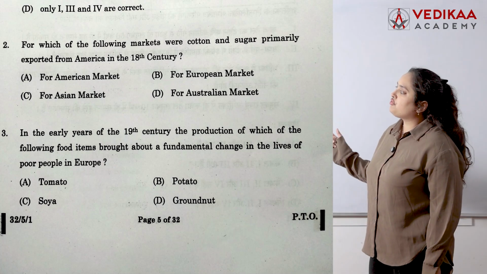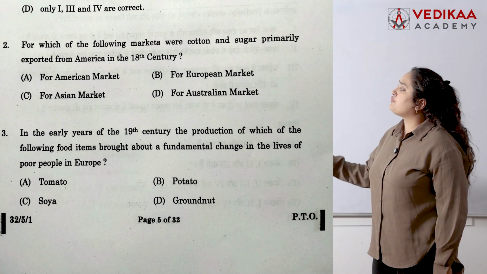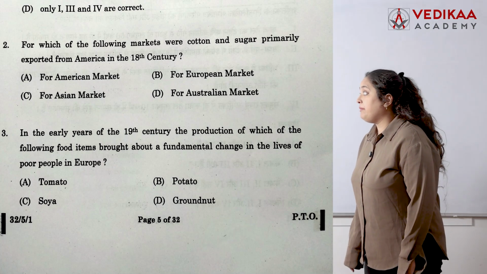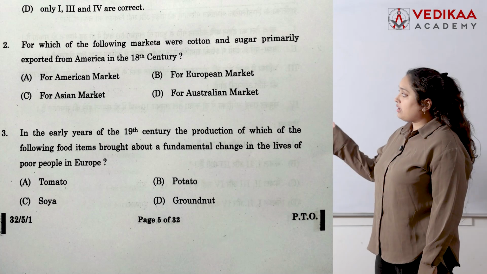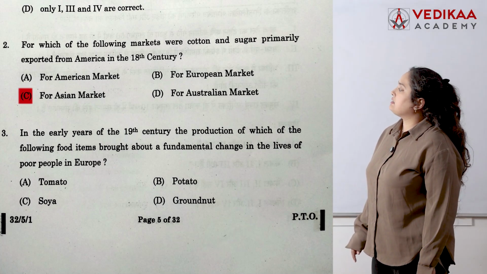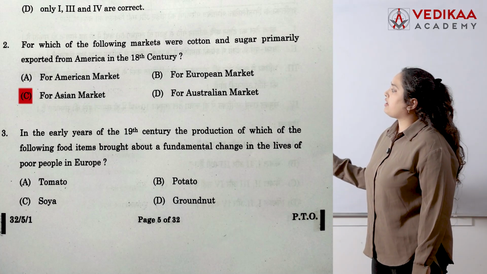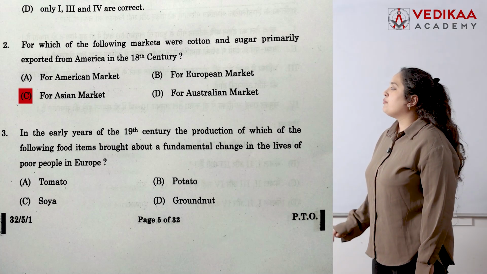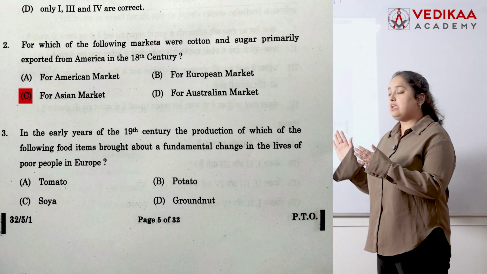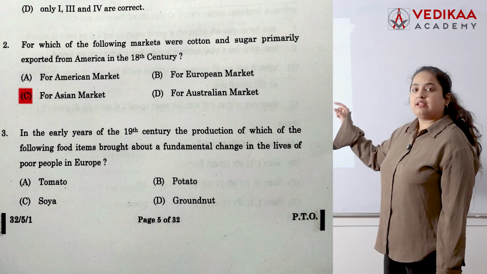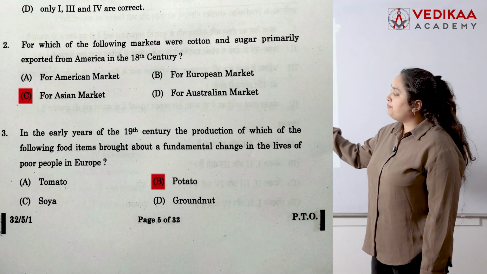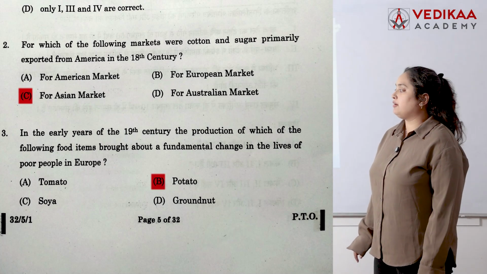Now question number two. This is from Chapter 3, The Making of a Global World. For which of the following markets were cotton and sugar primarily exported from America in the 18th century? The answer is C, the Asian market. Next, in the early years of the 19th century, the production of which of the following food items brought a fundamental change in the life of poor people in Europe? This is a direct question written in the NCERT. At that time, potato was the major crop. So B, potato, is the correct option.